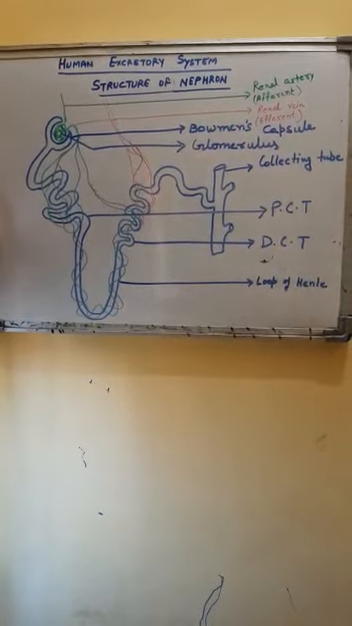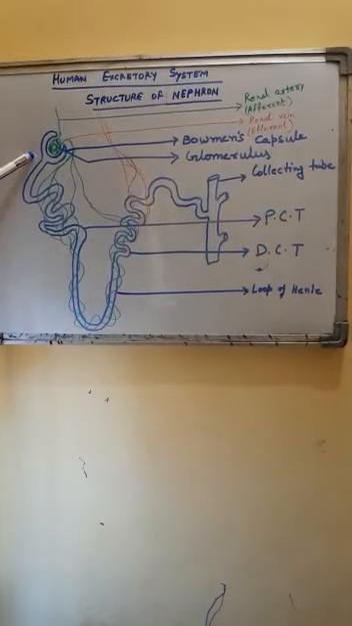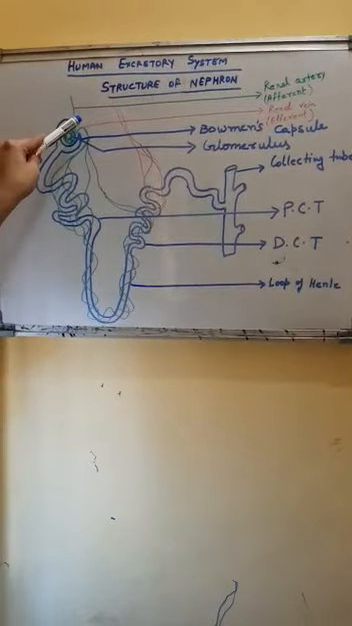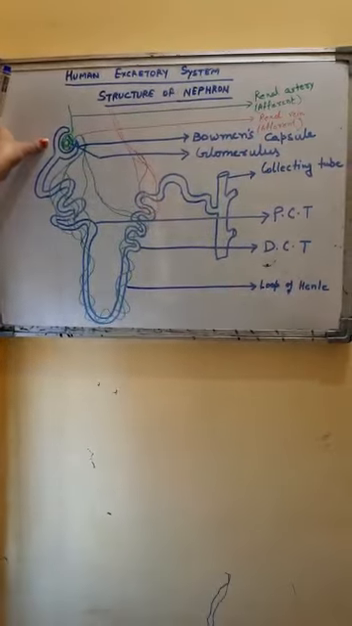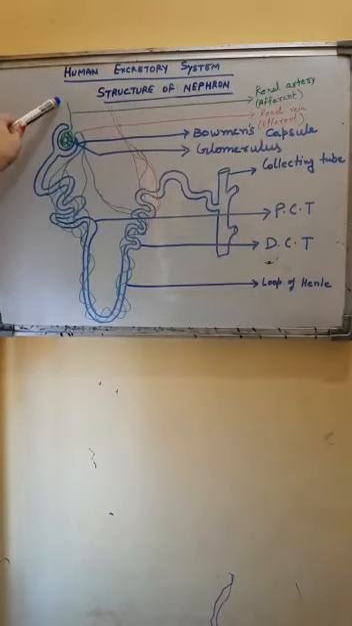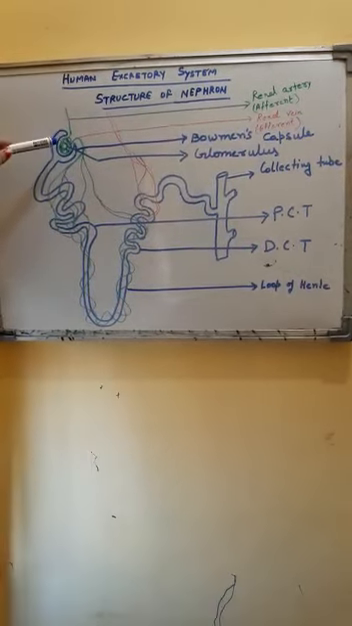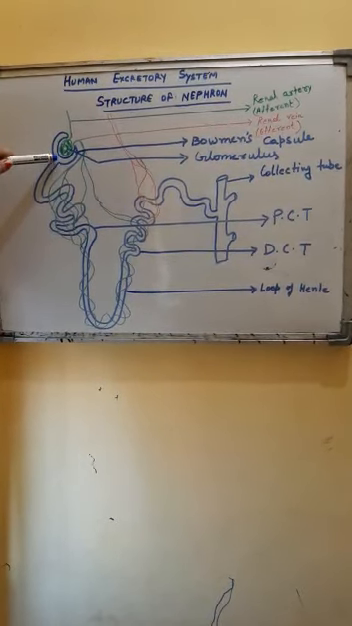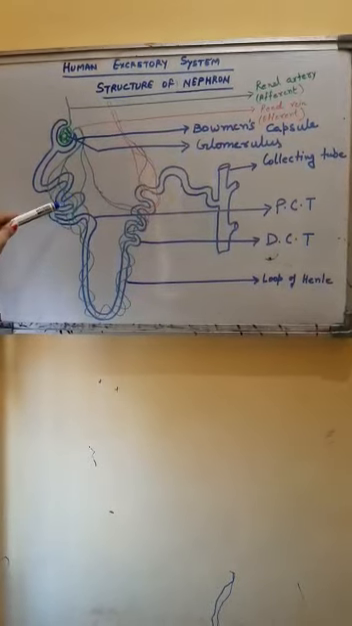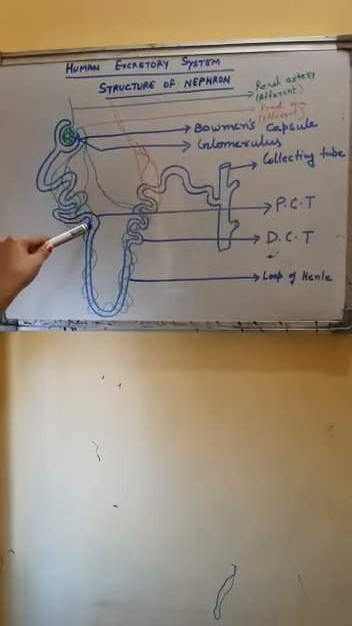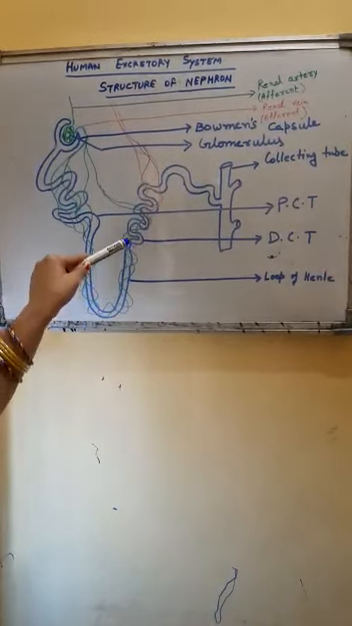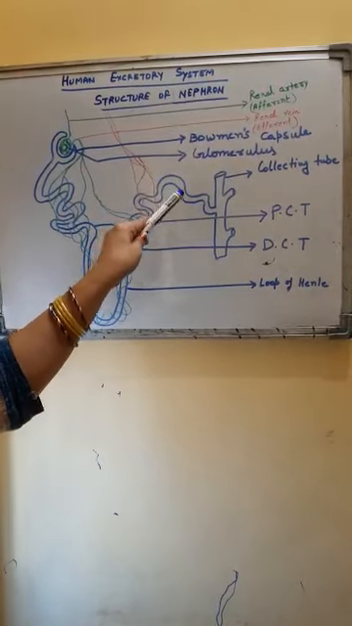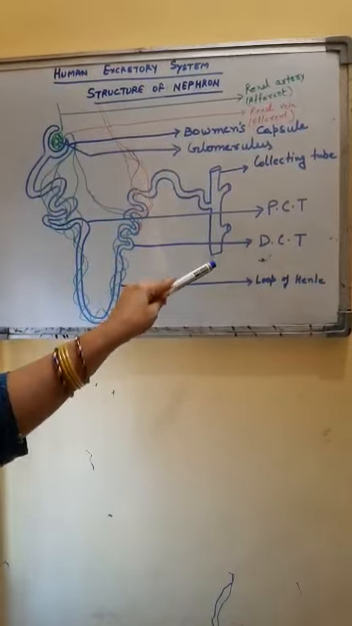A quick revision. A cup-shaped structure called Bowman's capsule. Inside that, a tuft of capillaries called glomerulus. Inside the glomerulus, unfiltered blood comes under high pressure, and due to that high pressure, the waste materials are filtered out into the Bowman's capsule. Bowman's capsule opens into the PCT, that is the proximal convoluted tubule, then a U-shaped tube called the loop of Henle, then again a twisted DCT or distal convoluted tubule, and finally a collecting duct.